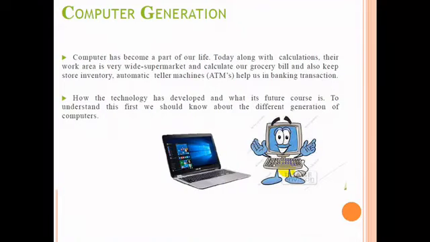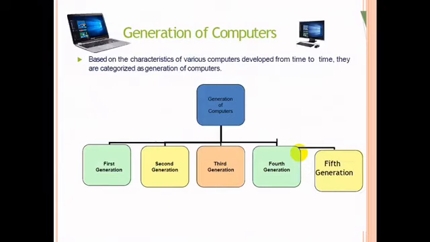So many of the apps we are using make our work very easy. So now let us know how many types of generations there are, and learn briefly about all of them. We have 5 types of generation: first generation, second generation, third generation, fourth generation, and fifth generation.